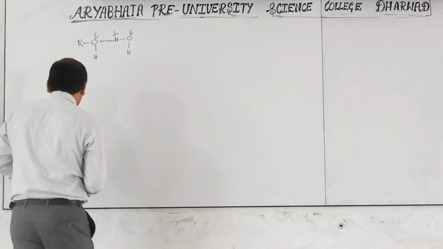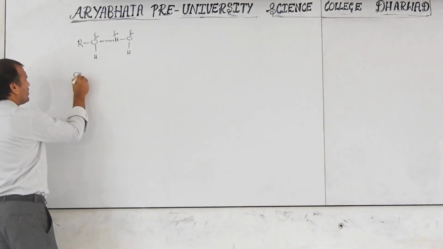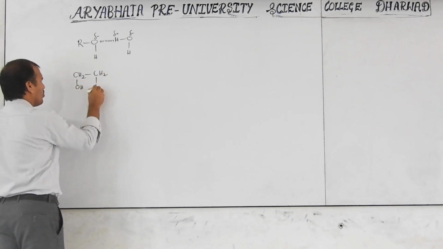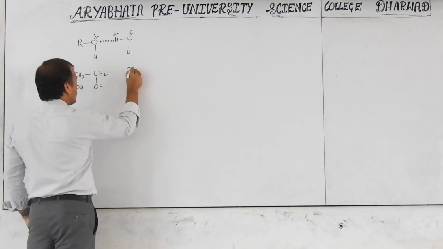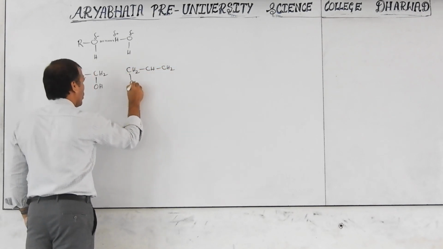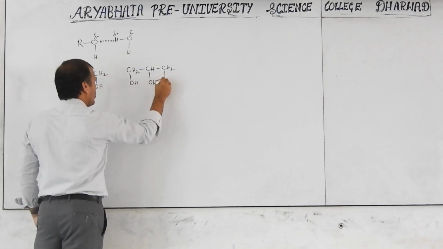Now consider here, this will be CH2, CH2, OH, OH. Now CH2, CH2, CH2, OH, OH, OH.